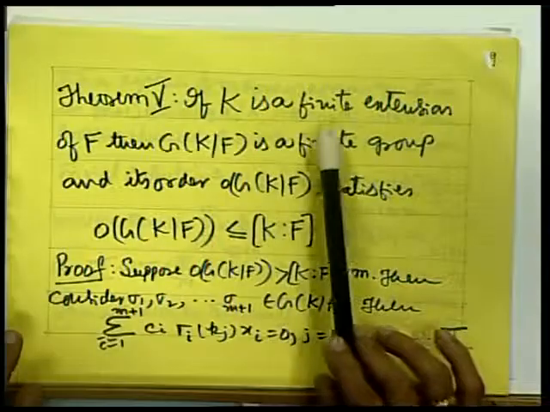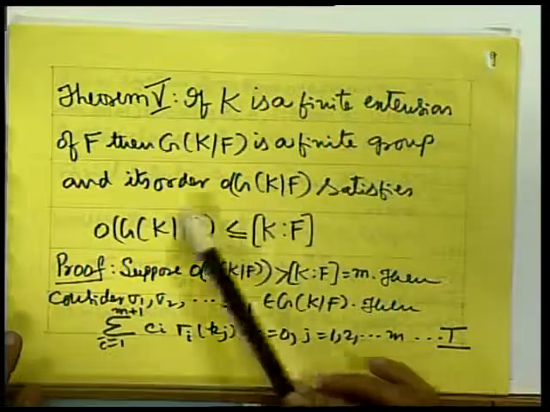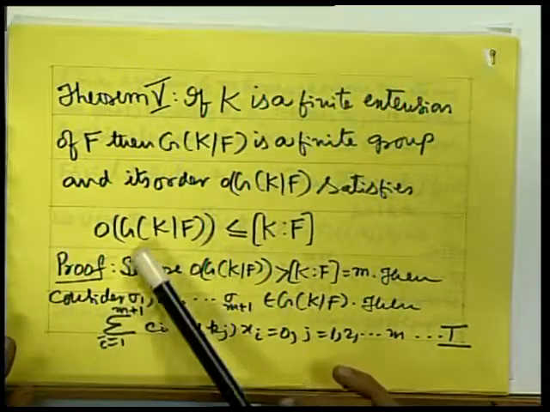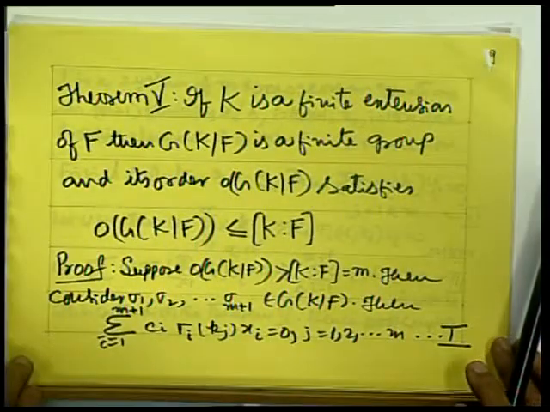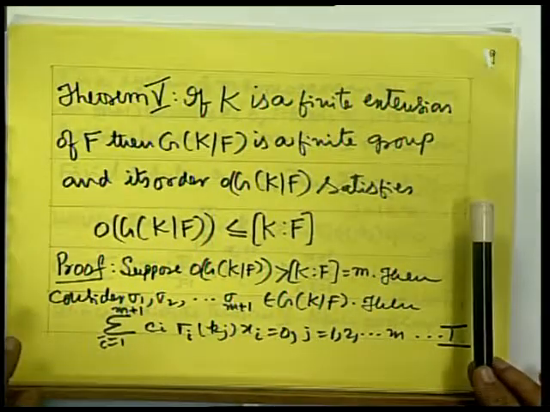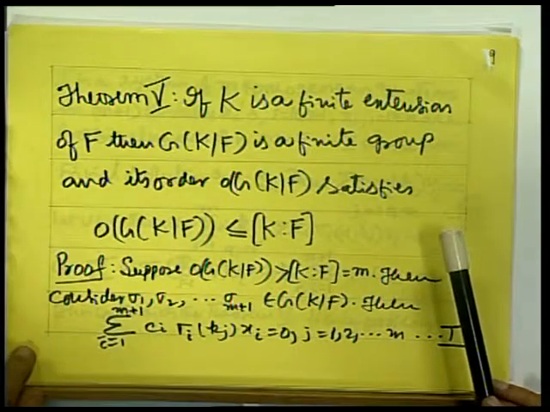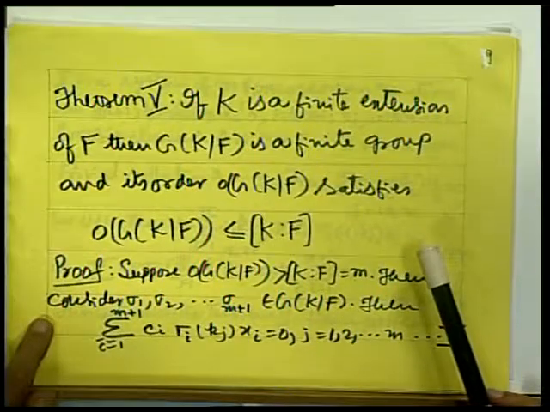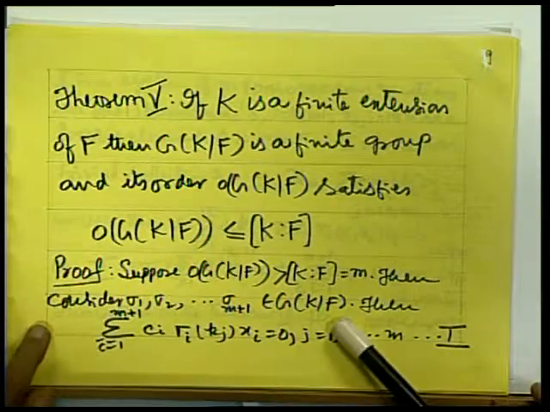Now the next result I require for my goal is theorem 5. If K is a finite extension of F, then G(K/F) is a finite group and its order satisfies this inequality: order of G(K/F) is less than or equal to degree of K over F. If possible, suppose that order of G(K/F) is greater than degree of K over F, which is equal to m. Then consider m plus 1 automorphisms belonging to this group, sigma 1, sigma 2, ..., sigma m plus 1 belong to G(K/F).